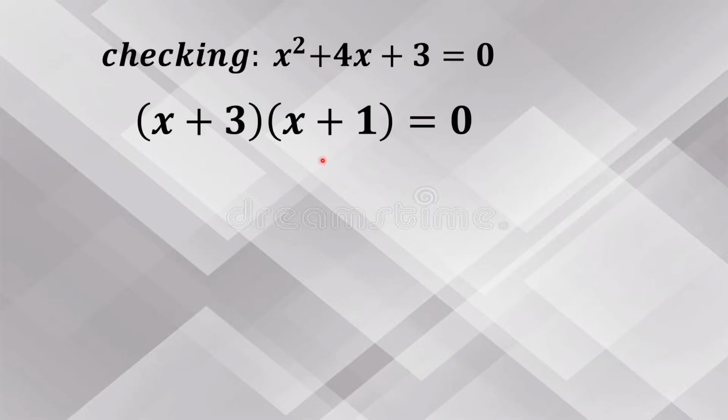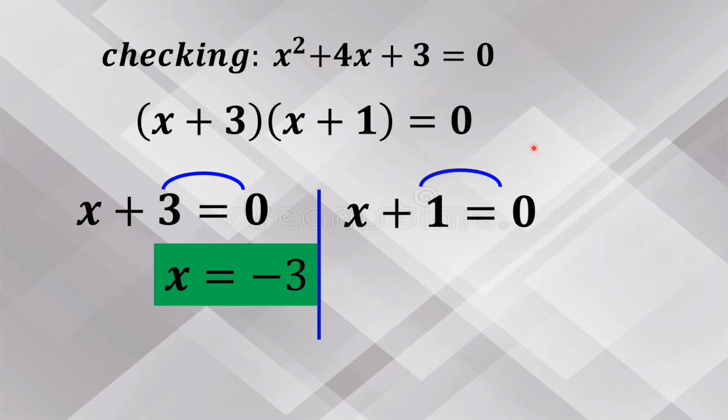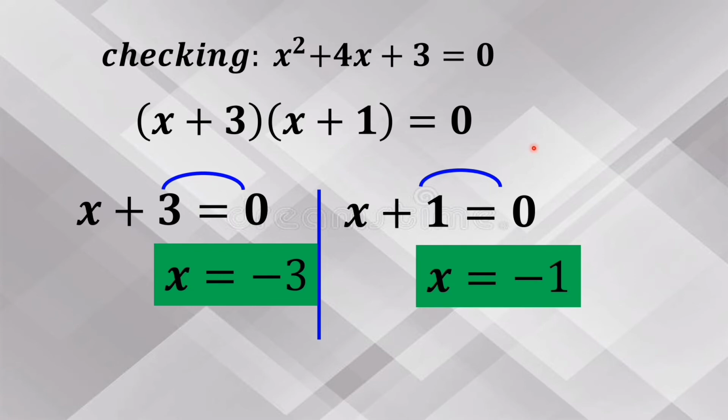First, get the factor. The factors are the quantity of x plus 3 and the quantity of x plus 1 equals 0. Equate the factor equal to 0. X plus 3 equals 0. X equals negative 3. When the factor is x plus 1 equals 0, x equals negative 1. Now, the roots are x equals negative 3 and negative 1, which is not equal.